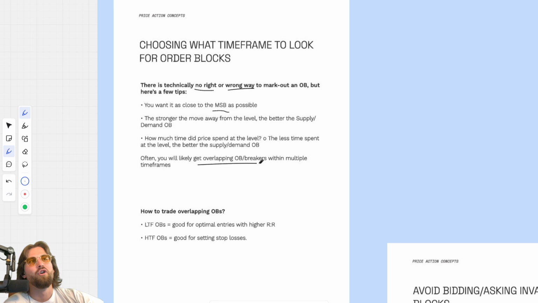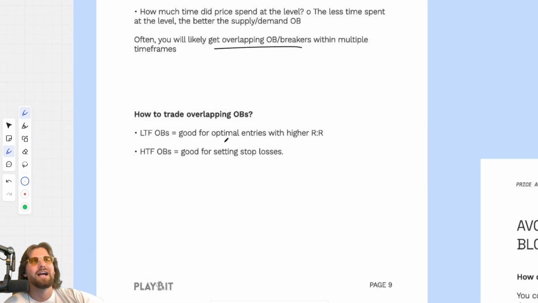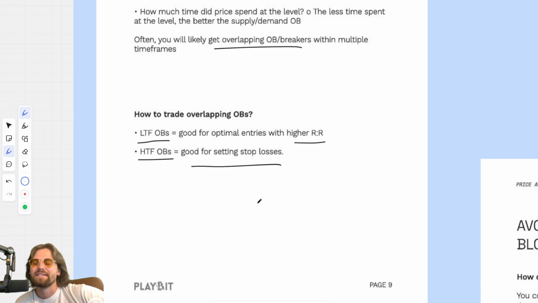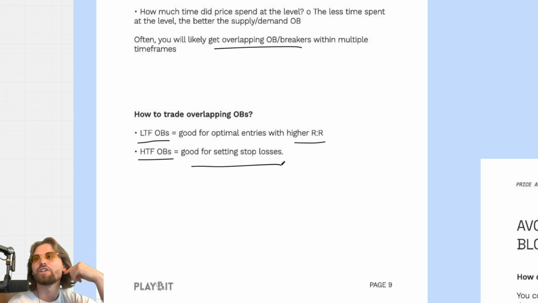Often you will likely get overlapping order blocks and breakers within the same time frame. How to trade overlapping order blocks. Low time frame order blocks are good for optimal entries with higher risk to reward. High time frame order blocks are good for setting stop losses for other orders, right? If we have a high time frame order block, it may be large, 200, 300, 400 points wide.